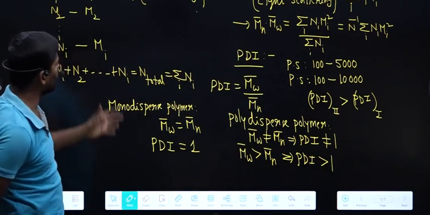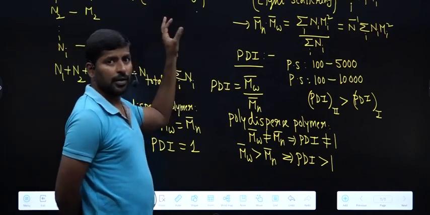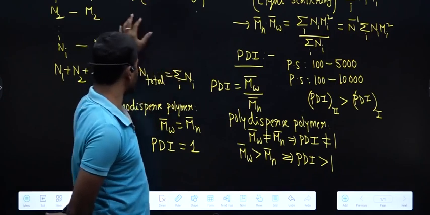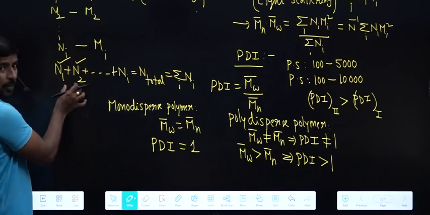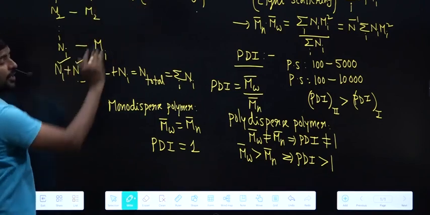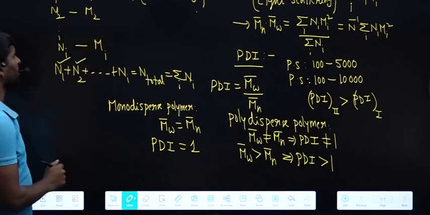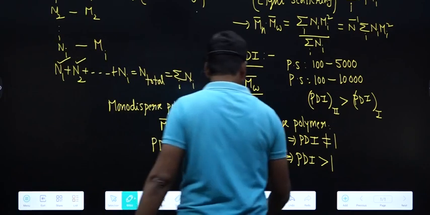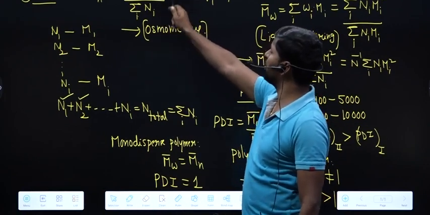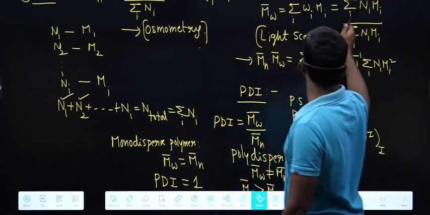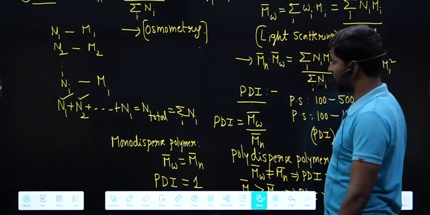Okay, so we may expect problems also. They may give a polymer sample with number of polymers n1 and n2, for example, and their corresponding molar masses, and we have to calculate Mn bar and Mw bar. It is simple substitution only. In the given equation we have to substitute, and mostly they may give two types of polymers. Then we will get Mn bar = (n1 m1 + n2 m2)/(n1 + n2), and Mw bar = (n1 m1² + n2 m2²)/(n1 m1 + n2 m2), and like this we can calculate it.